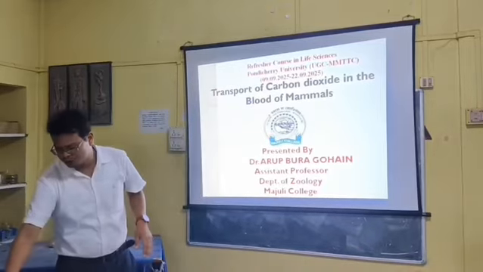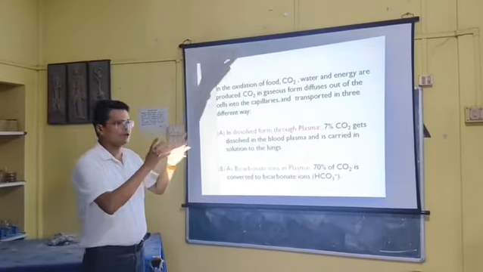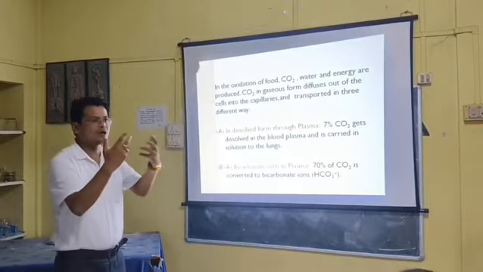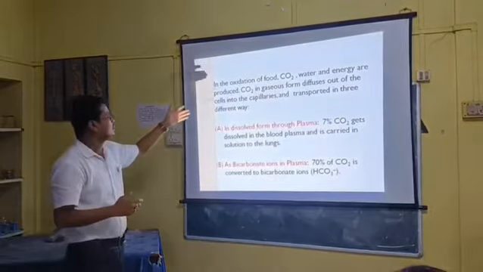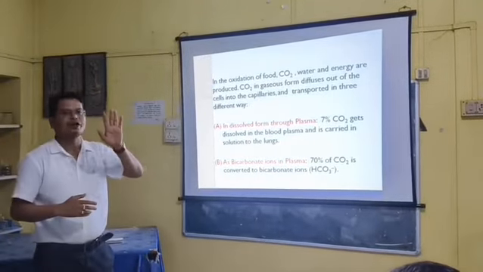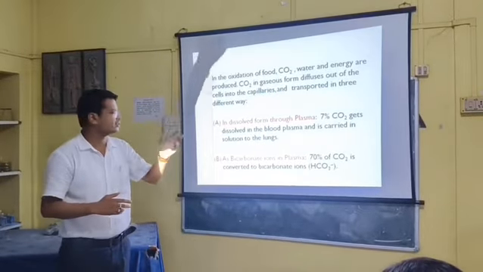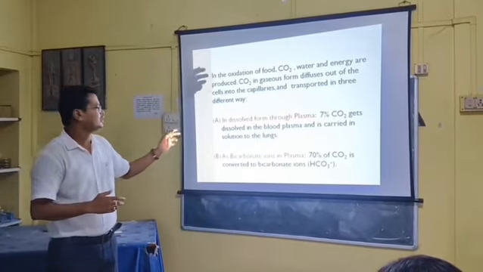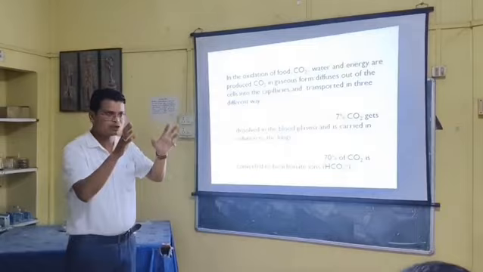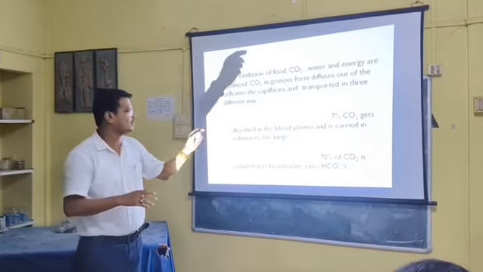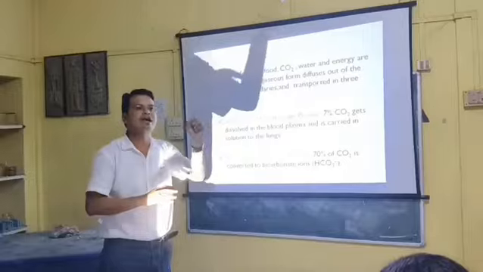So, how is this carbon dioxide transported in the body, and how is it released from the body to the environment? There are three ways the carbon dioxide is transported: in the plasma, about 7%, and as bicarbonate, about 70%. The majority of carbon dioxide is transported in the bicarbonate form. Then there is the carbaminohemoglobin form.